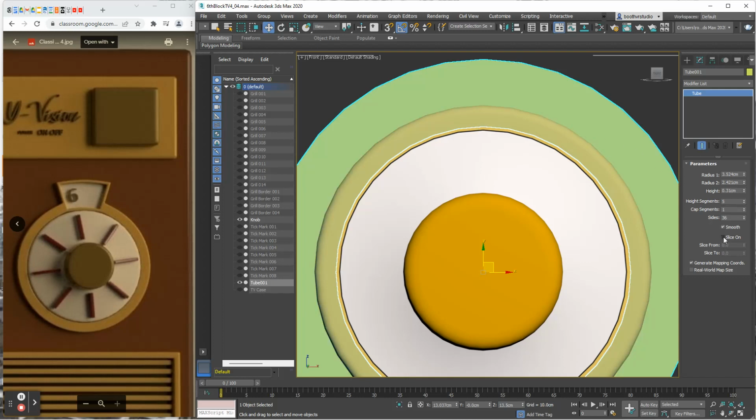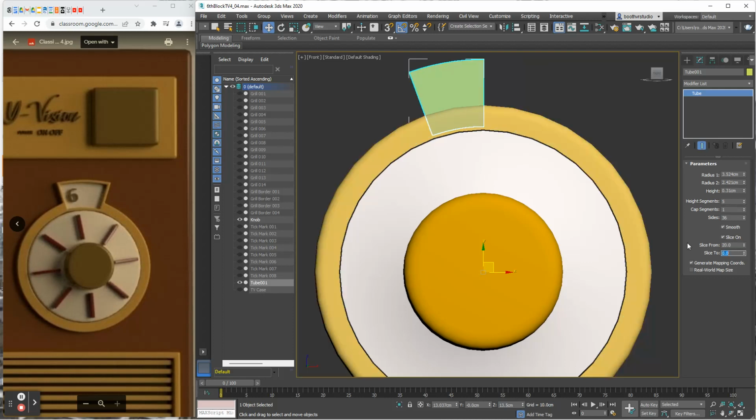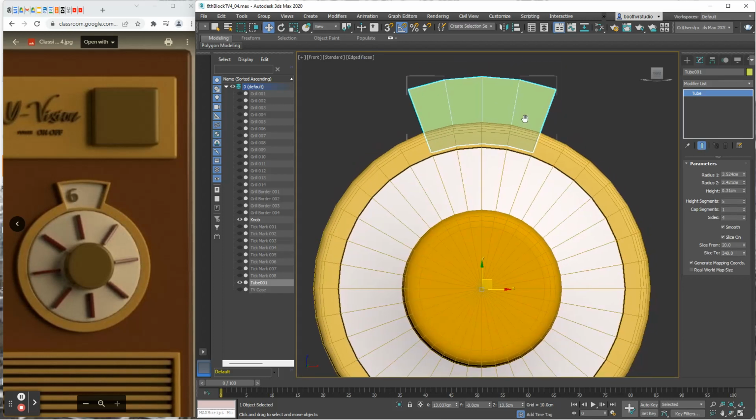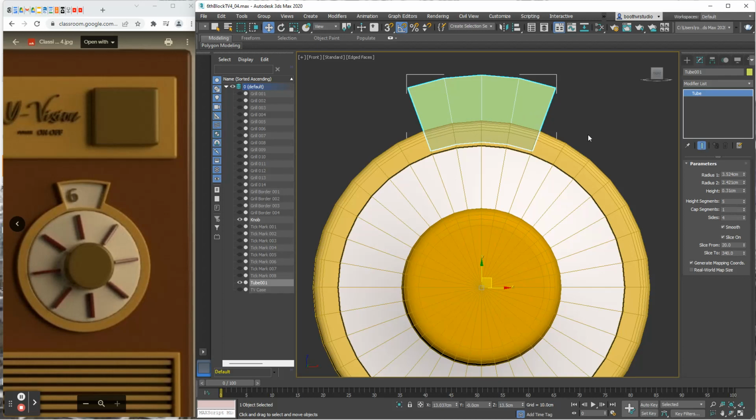And then here's where the magic comes into play. I'm going to turn on this thing called slice, and I'm going to slice it from 20 degrees to 340 degrees. And when I do this slice, I'm going to change the number of sides to 4. And if I were to turn on wireframe now, I'm going to see that, okay, this has got the right shape.